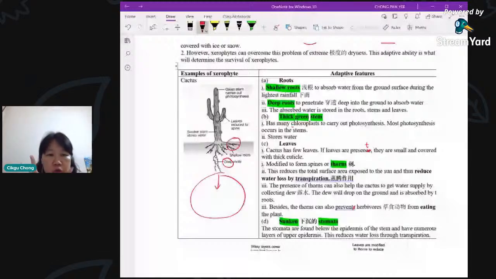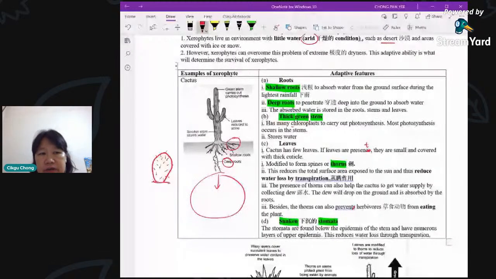In fact, you have these thorns. Okay, so don't talk about the leaf. You actually talk about the stem when you talk about xerophyte. Don't say leaves. Okay, it has very few leaves, or sometimes doesn't even have leaves. Okay, let's talk about the stem first.